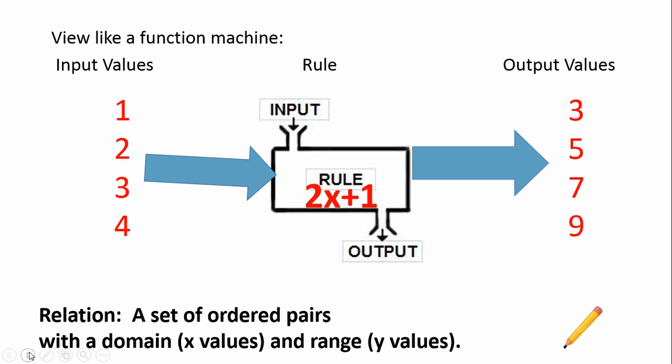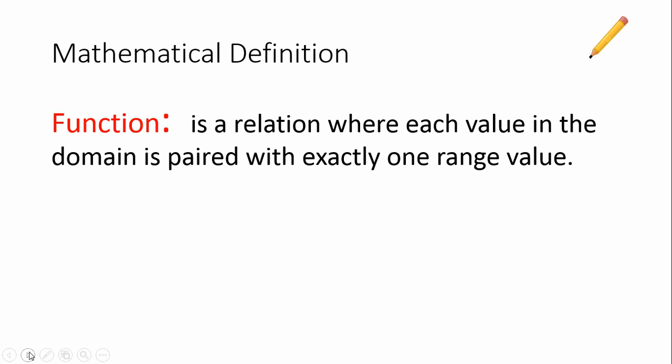And to be a function, you have to go just beyond having x's and y's. You need to have special relationships between the x's and y's. So a function is a relation or a set of ordered points where each value in the domain is paired with exactly one range value. So each x is paired with exactly one y. Now, what does this exactly look like?